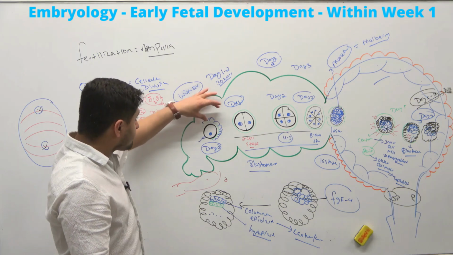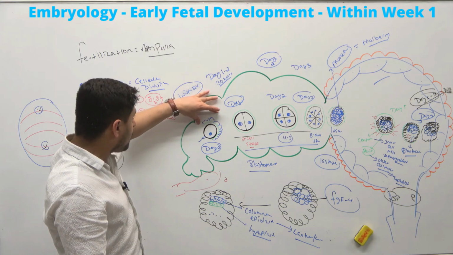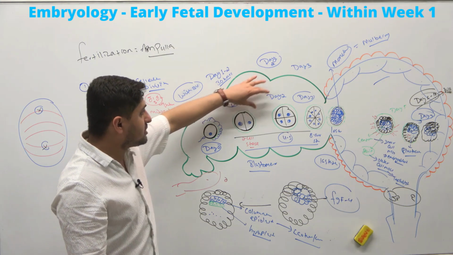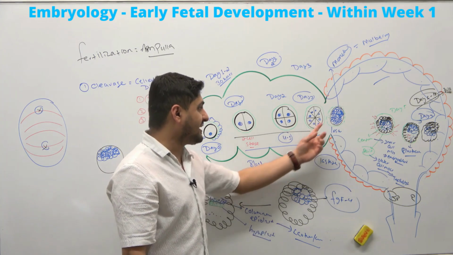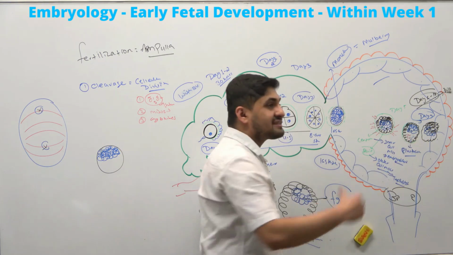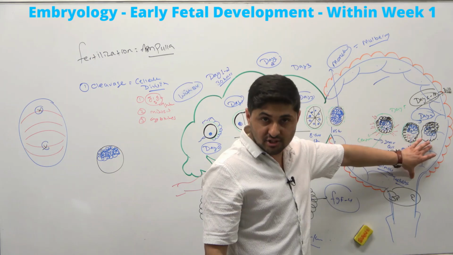Day 1, let me quickly repeat this: day 1, there is a zygote, and the 2-cell stage happens. Day 2, 4 cells. Day 3, 8, maybe 16 cells, and compaction happens. And after that, maybe on day 6 or day 7, that's where implantation will occur.